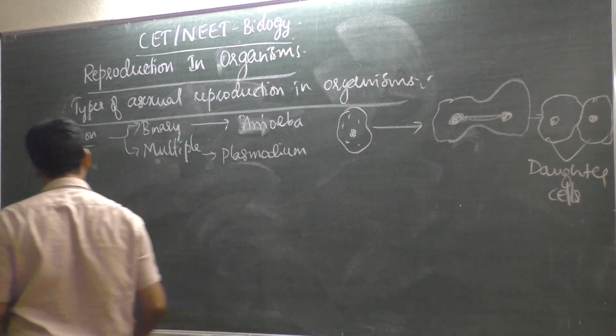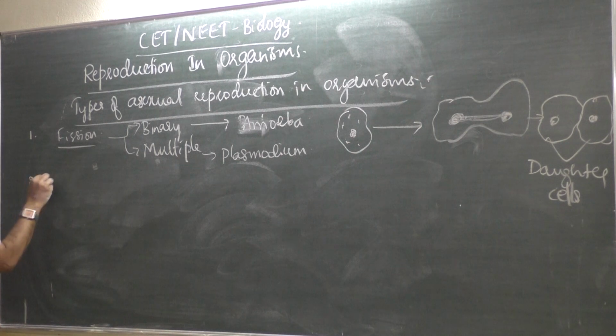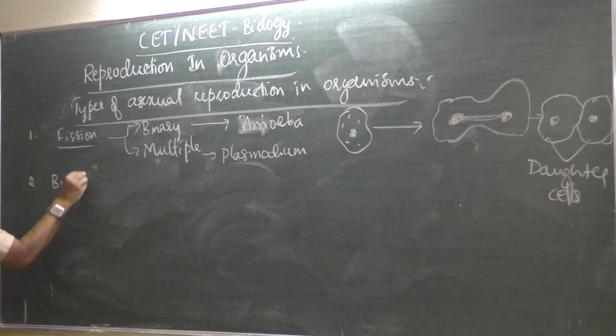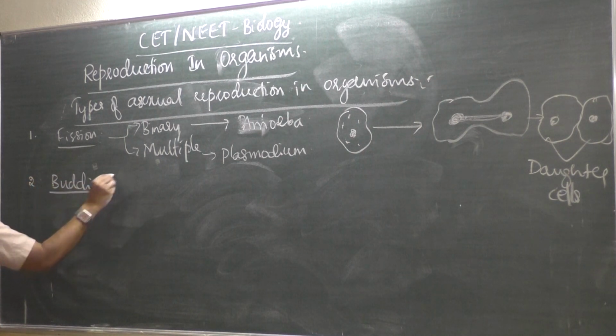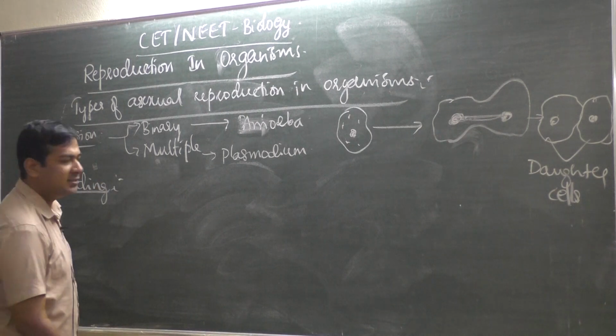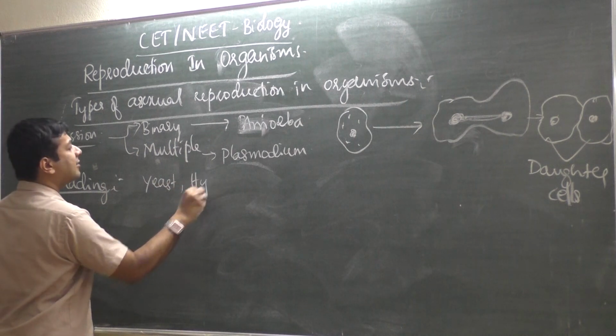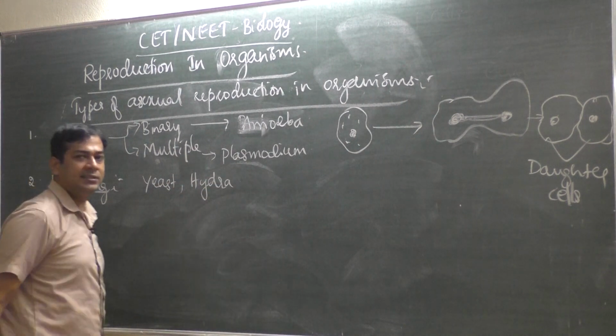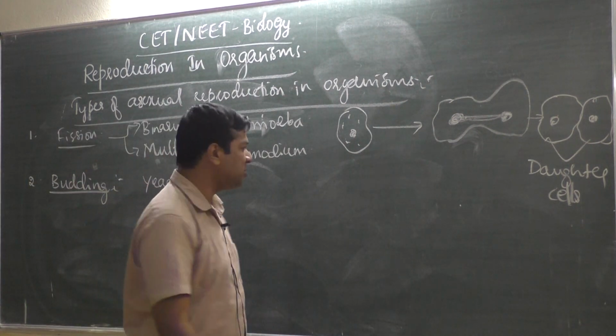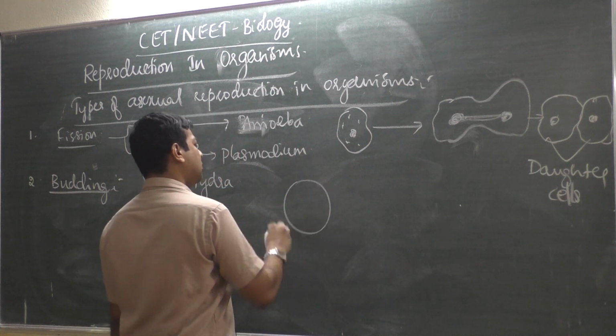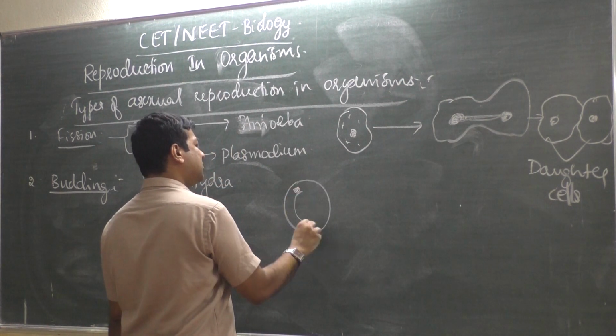Okay, now let us see the second type, budding. This we see in many organisms, especially yeast, then hydra. All these undergo budding. Budding means, suppose this is yeast.